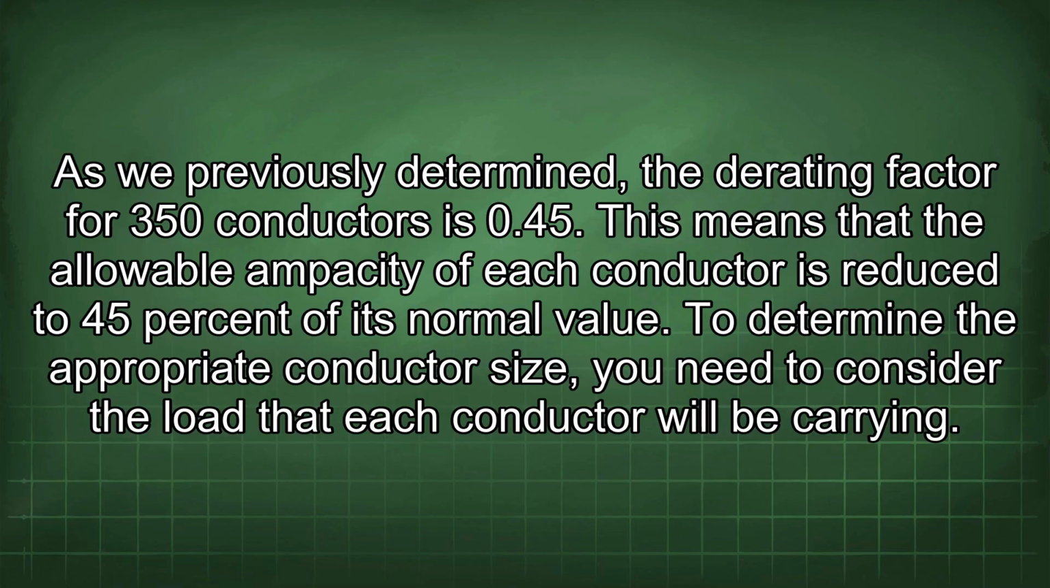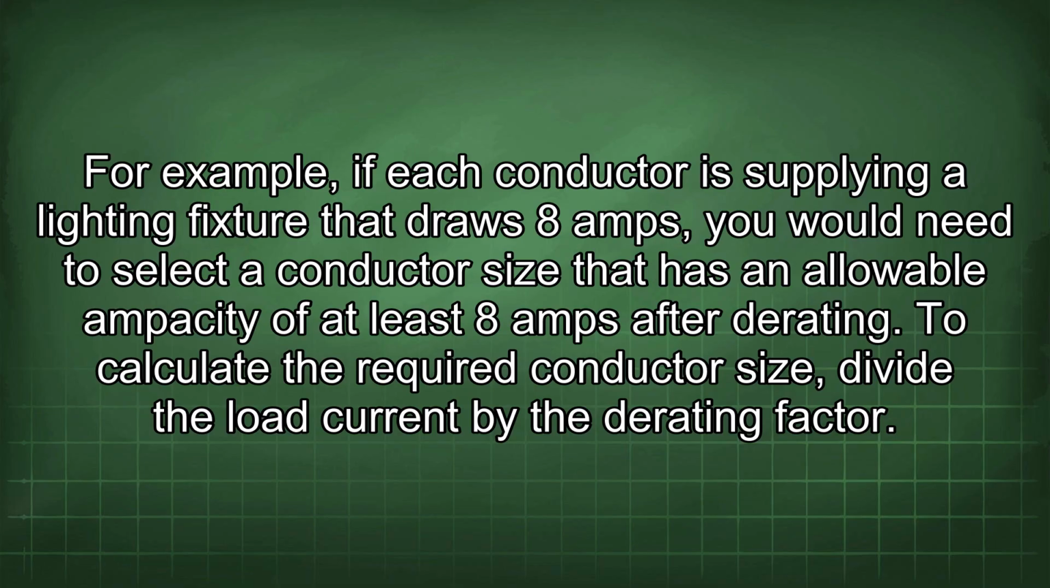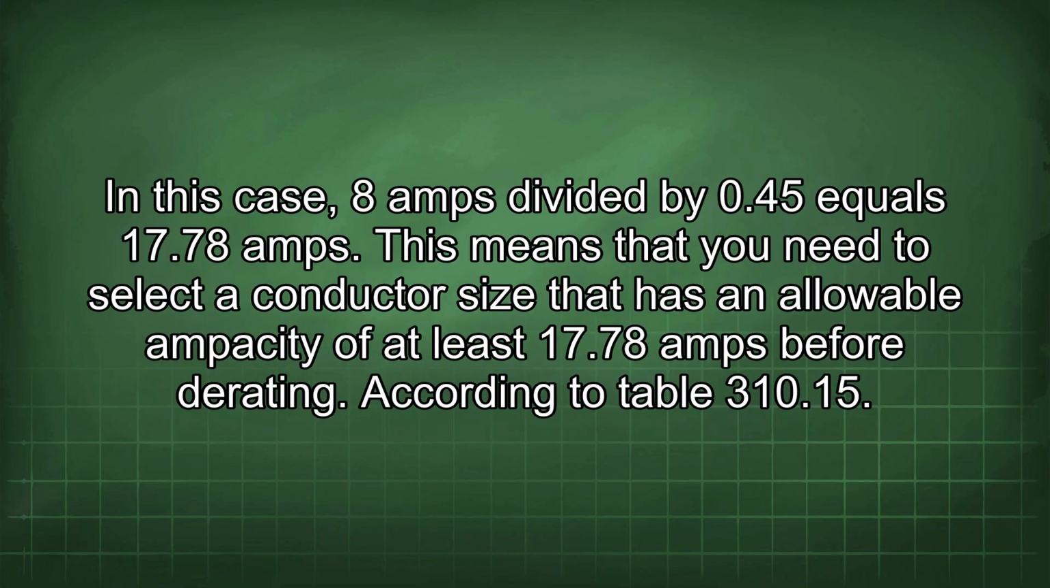To determine the appropriate conductor size, you need to consider the load that each conductor will be carrying. For example, if each conductor is supplying a lighting fixture that draws 8 amps, you would need to select a conductor size that has an allowable ampacity of at least 8 amps after derating. To calculate the required conductor size, divide the load current by the derating factor. In this case, 8 amps divided by 0.45 equals 17.78 amps. This means you need to select a conductor size that has an allowable ampacity of at least 17.78 amps before derating.